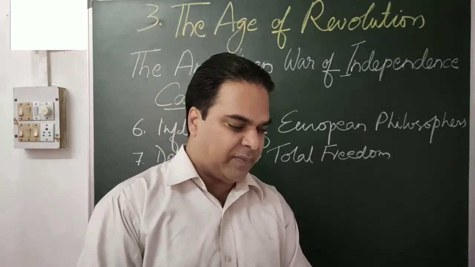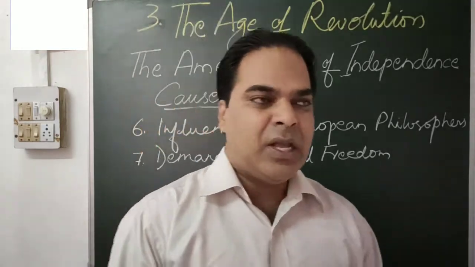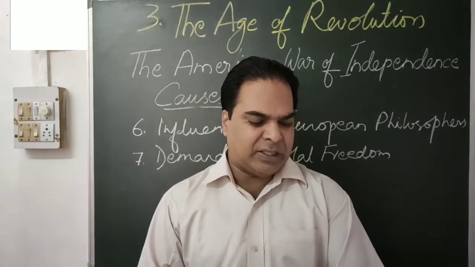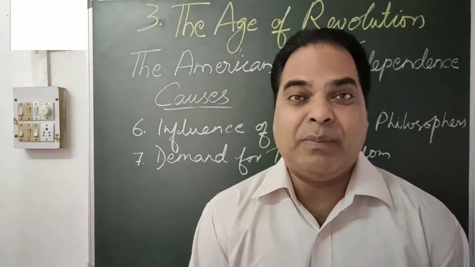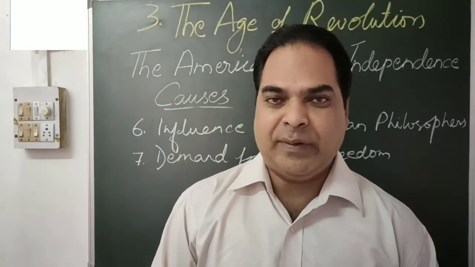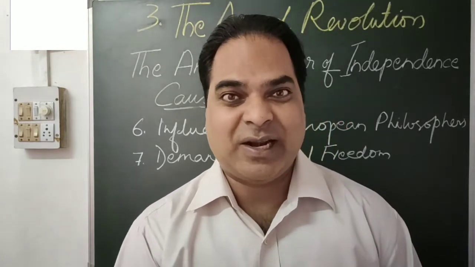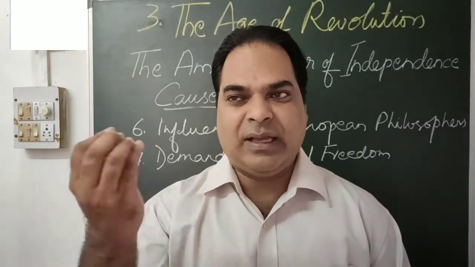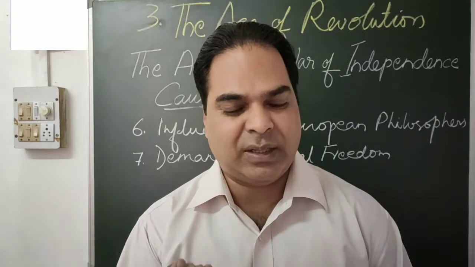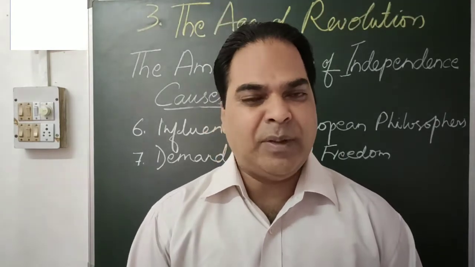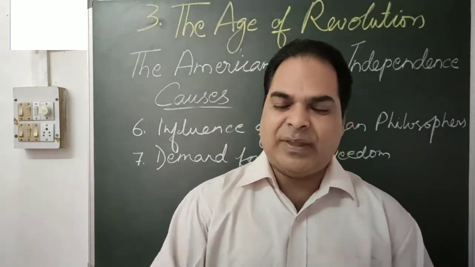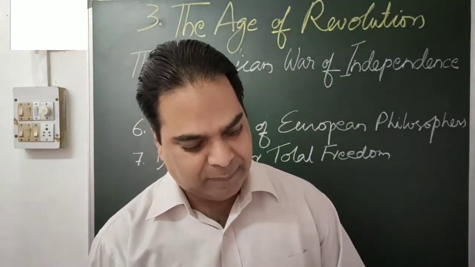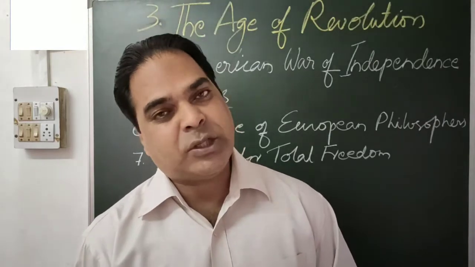Okay, we must free ourselves from the British rule. Okay, children. Now, the spark of the American War of Independence. The spark is like the immediate cause, we call it, no? The revolt of 1857: the introduction of the British cartridge was the immediate cause of the revolt. In the First World War, the Sarajevo crisis became the immediate cause of the war. In the same way, the spark of the American War of Independence was started through a Boston incident.